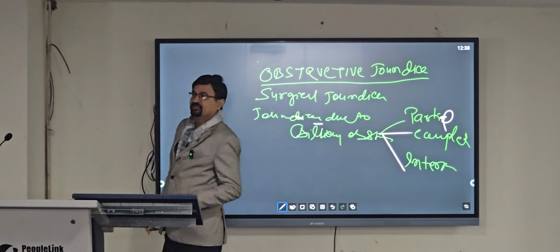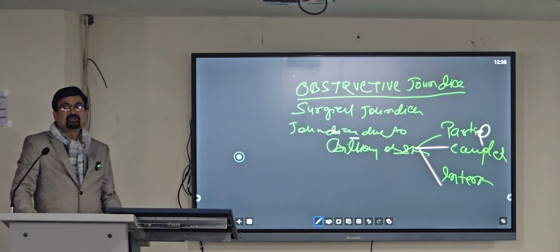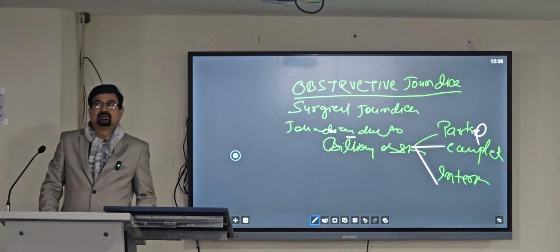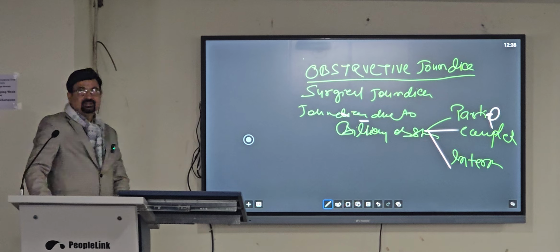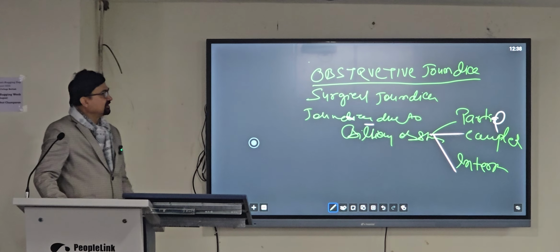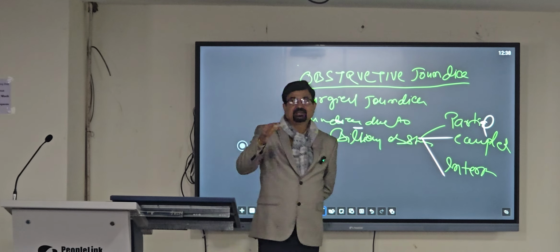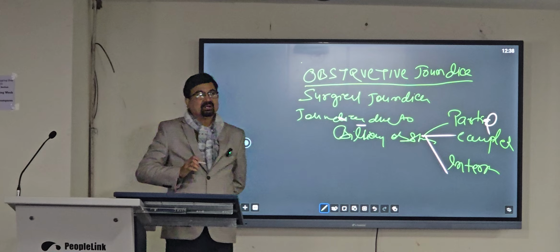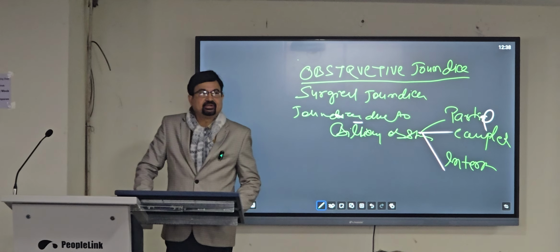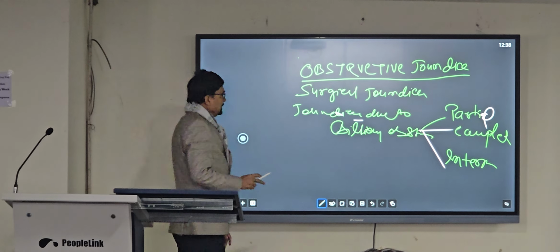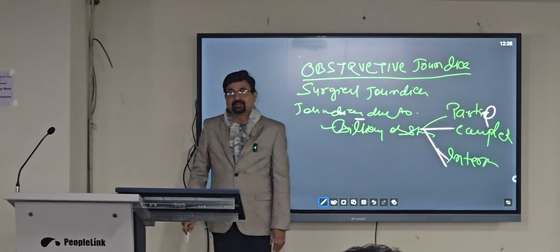Intermittent jaundice is usually in case of CBD stone, and complete jaundice in case of complete ligation of CBD, or partial, usually in case of CBD stricture. Partial means bile is passable in the CBD, but in complete there is no passing of bile through the CBD into the duodenum or intestine. So biliary obstruction can be partial, complete, or intermittent.